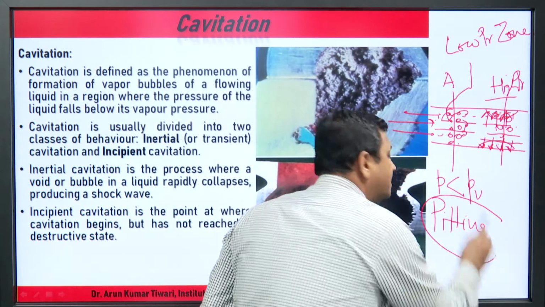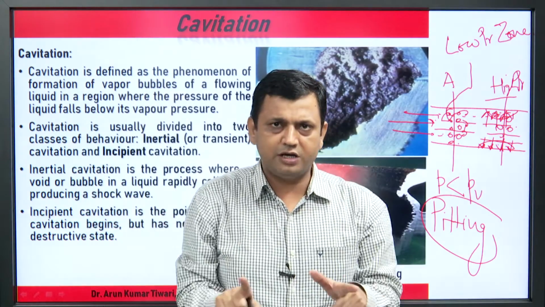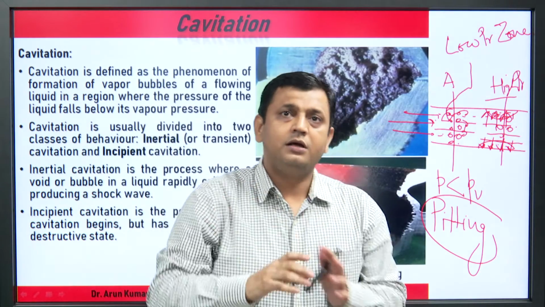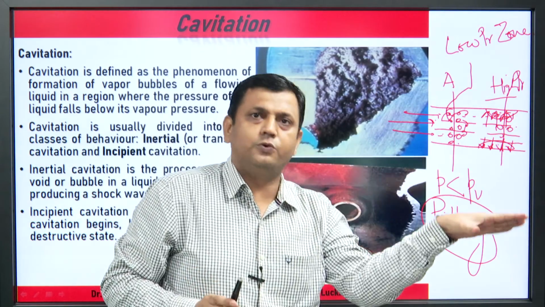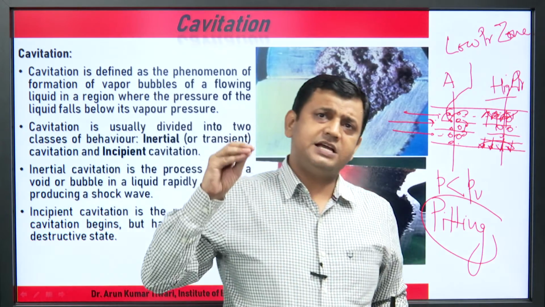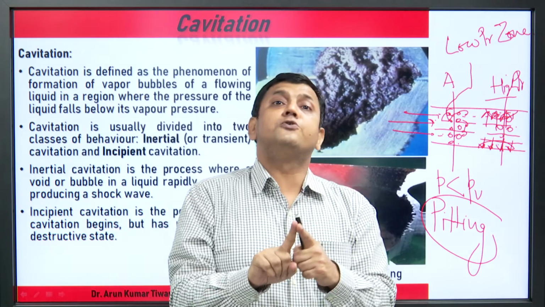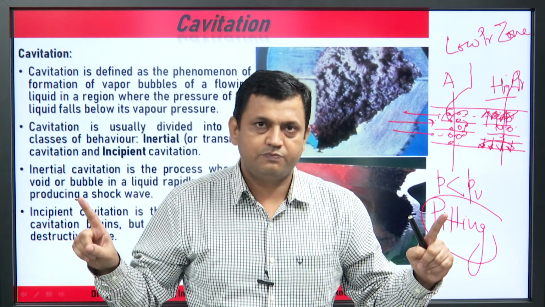And what is the whole concept? Starting from bubble formation, going to the higher pressure zone, bursting, then pitting, striking, metal removal. This whole concept is known as cavitation.